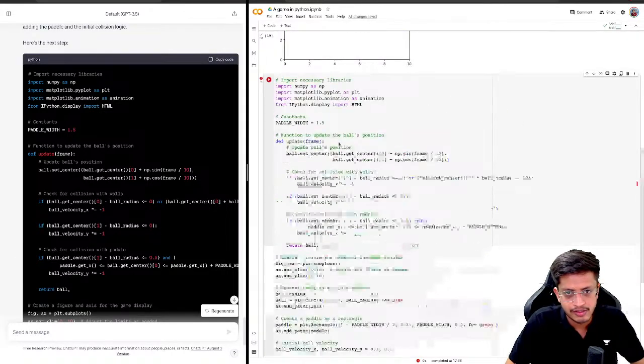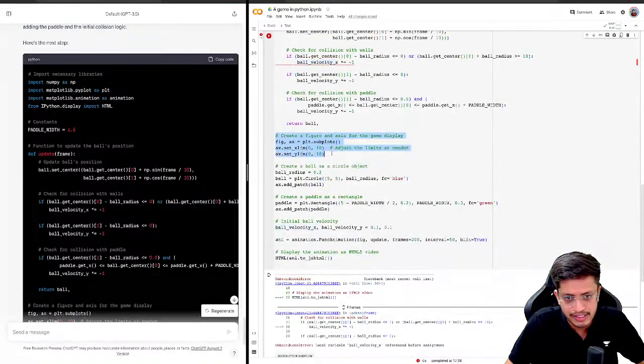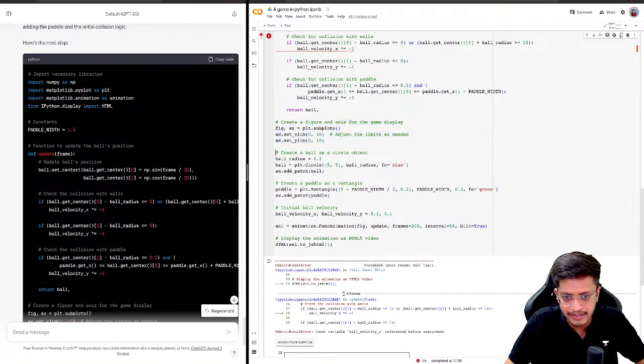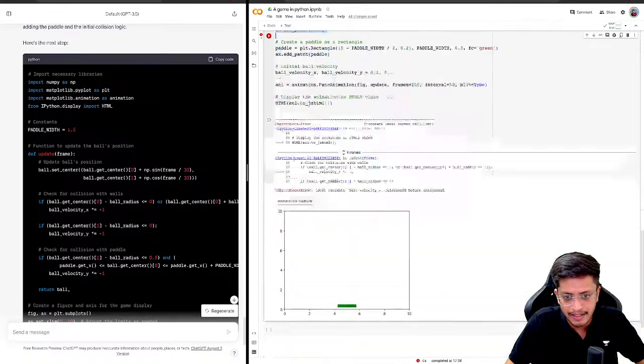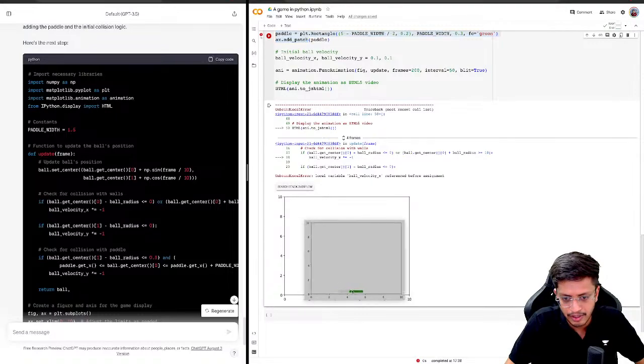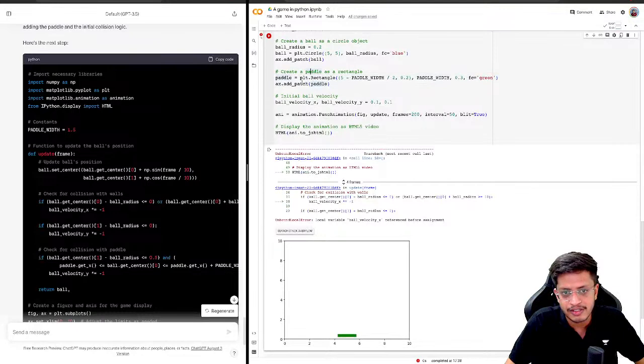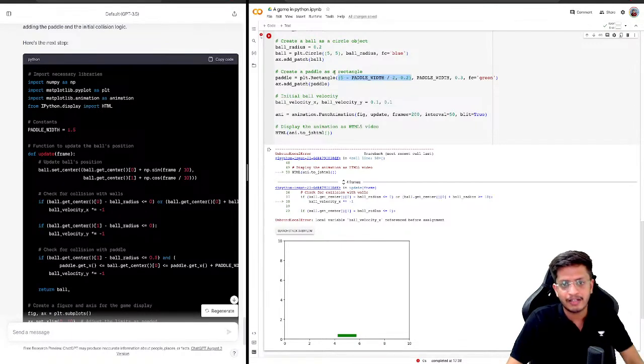Okay, cool. So firstly, this piece of code looks the same. Create a figure and axis, this looks the same. Create a ball radius, this looks the same. Create a paddle as a rectangle. Okay, this is the paddle, I guess, at the bottom. So what it did was it created a plot dot rectangle with the length and the width. So paddle is plot dot rectangle 5 minus paddle width by 2.